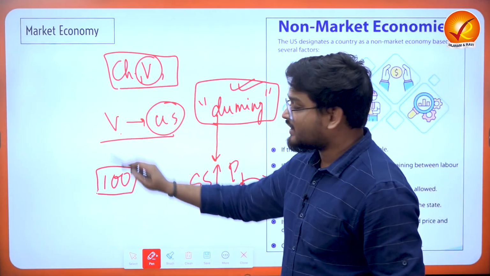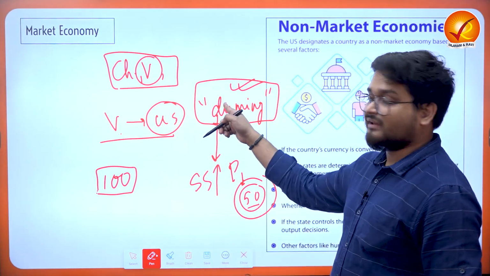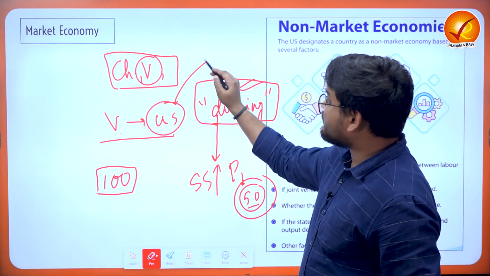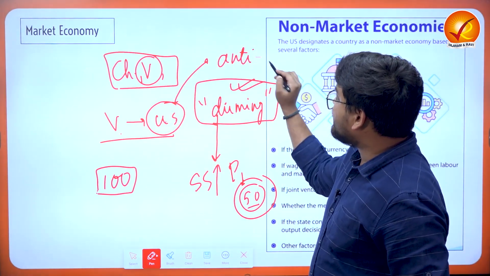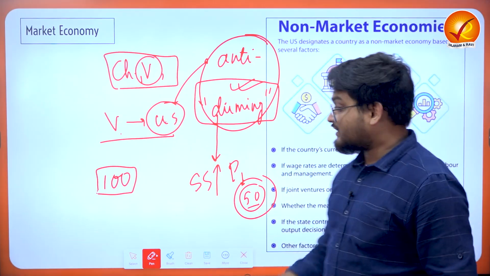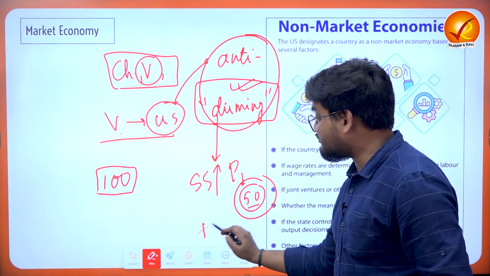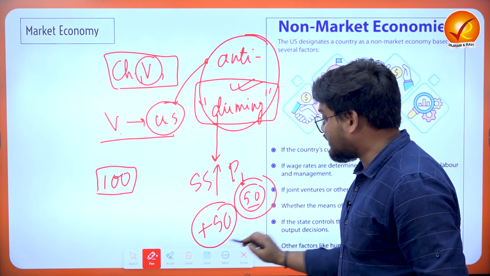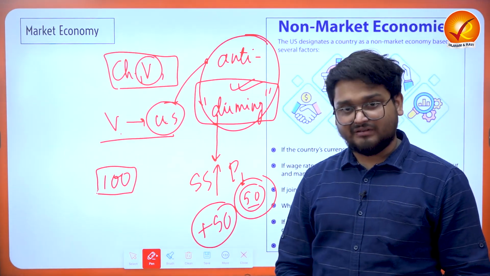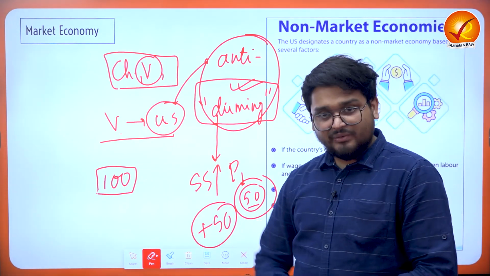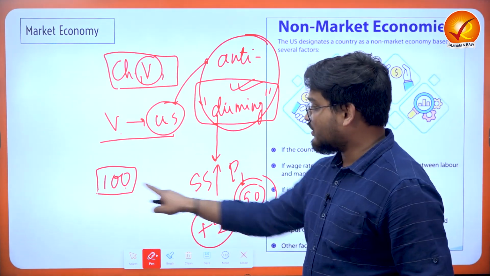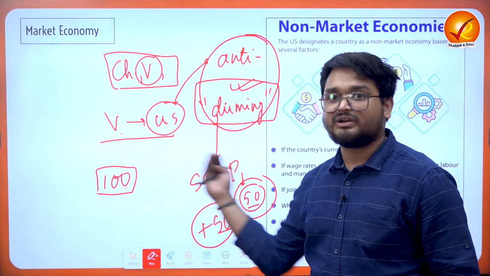Now the US is alleging that Vietnam is involved in this dumping, and that is why the US has imposed an anti-dumping duty. Anti-dumping duty means that the US will now impose a 50 rupee extra duty on the Vietnam pens imported into the US, to make the prices equal between the US pens and the imported pens, right?